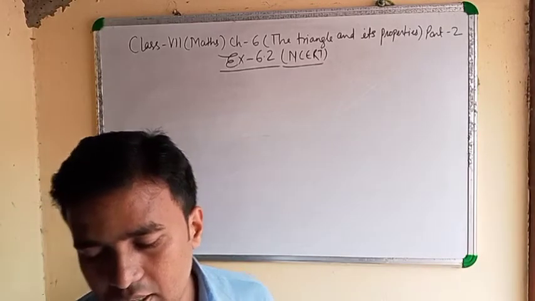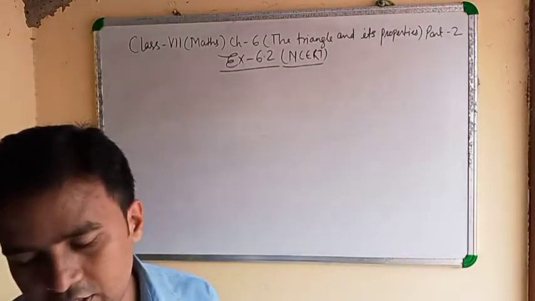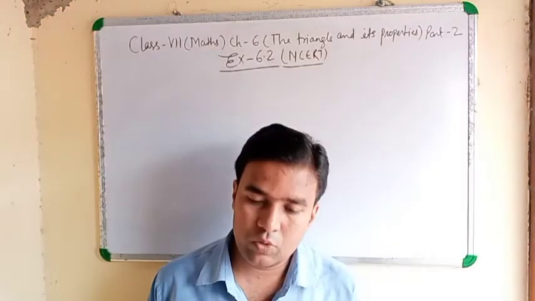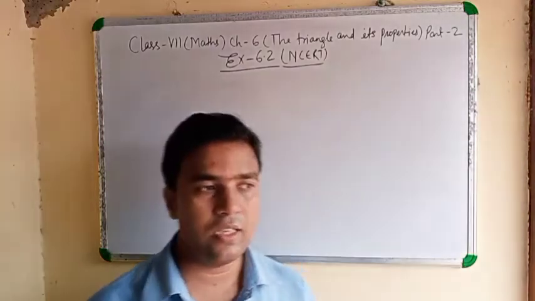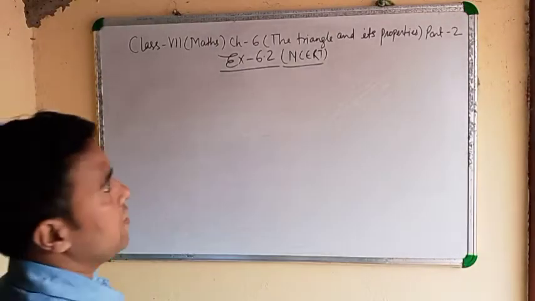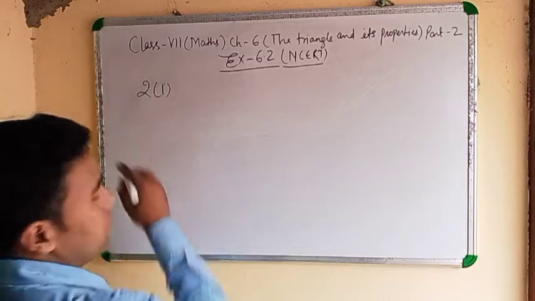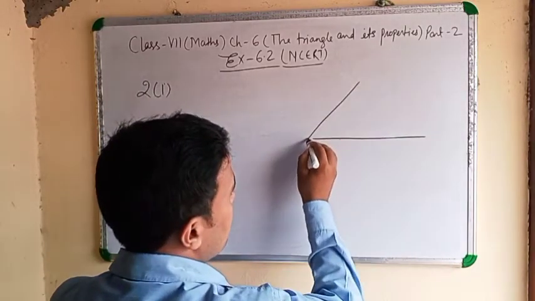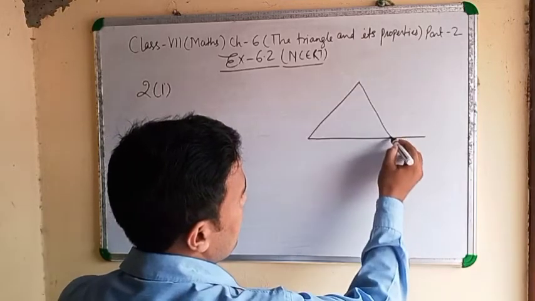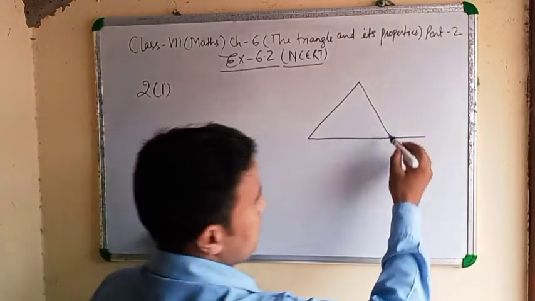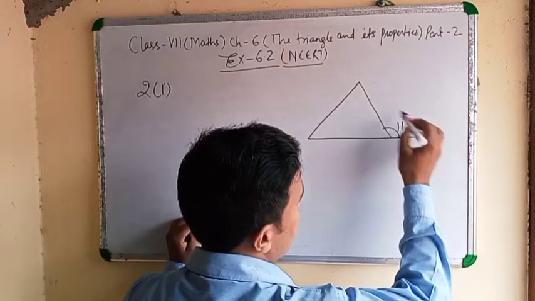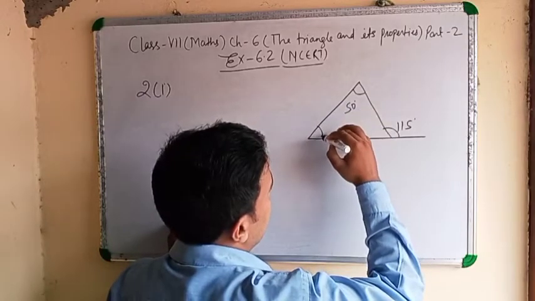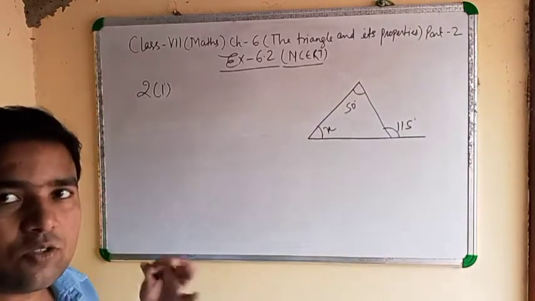6.2 second question. Find the value of the unknown interior angle. Clear? Means in this question, of the two interior angles, one interior angle is not given. The exterior angle value is given and one interior opposite angle is not given. 115, and it is 50 degree, it is x. Clear? I told you the formula.